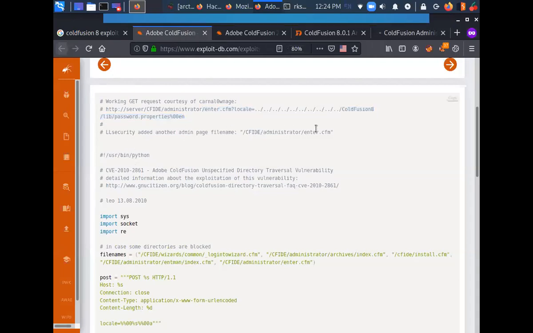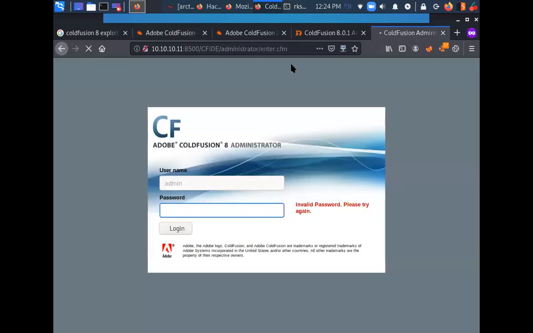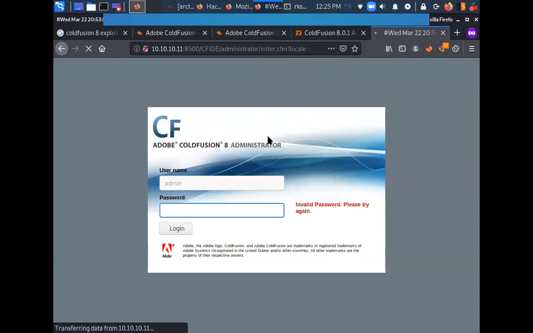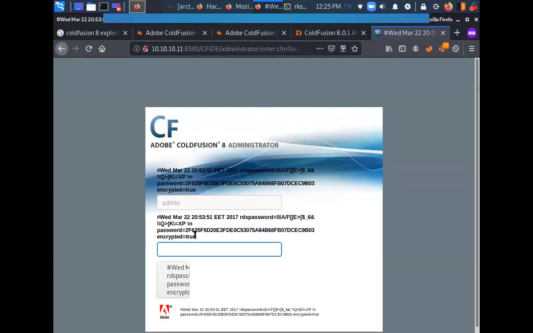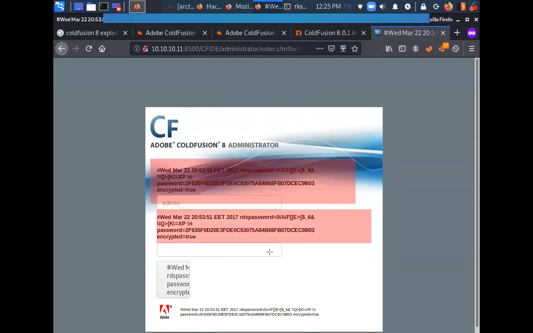I believe it is going to show me this file, password.properties. Let's wait for it to load. And finally, we have this thing here. We have the LFI here. Let me try to annotate it. Here is the LFI. Here is also the LFI. So basically what I'm provided with is the contents of that file.